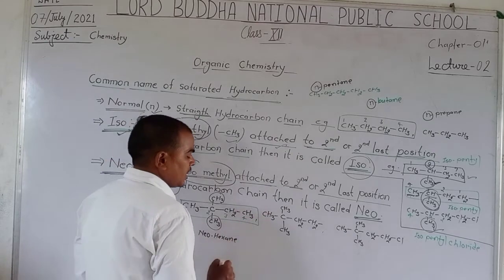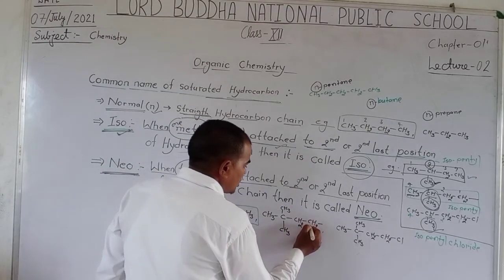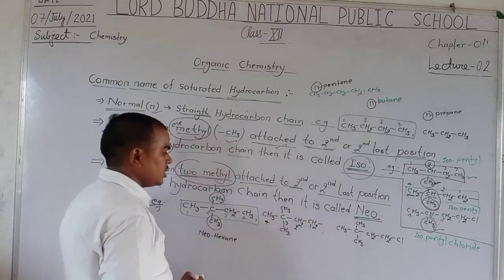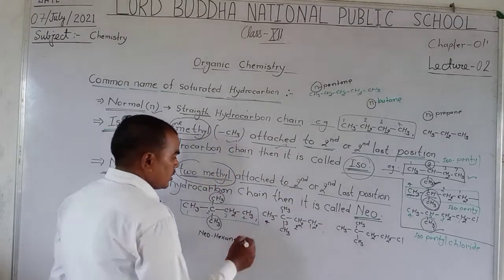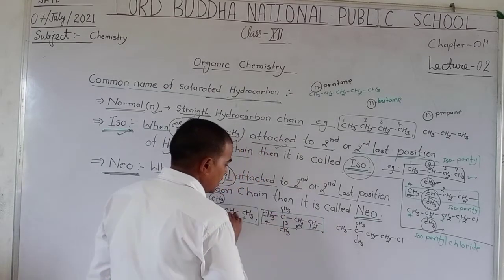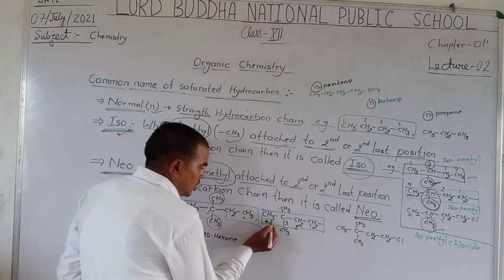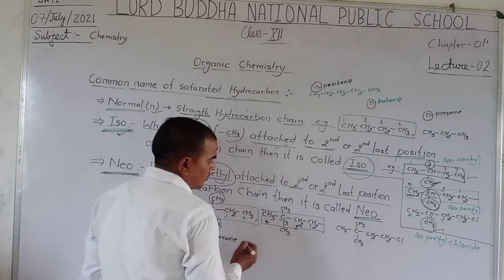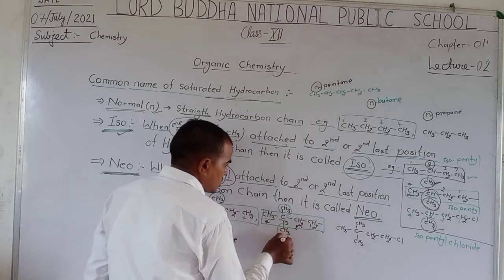Here, second example: first, second, third, fourth. The parent chain is a 4-carbon chain, and at the second-last carbon, 2 methyl groups are attached.